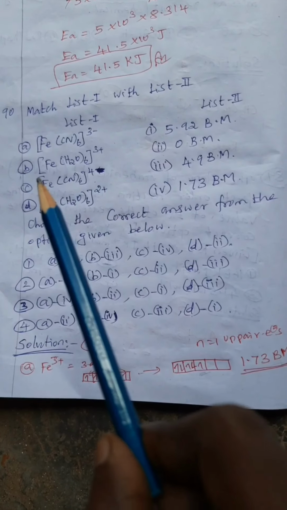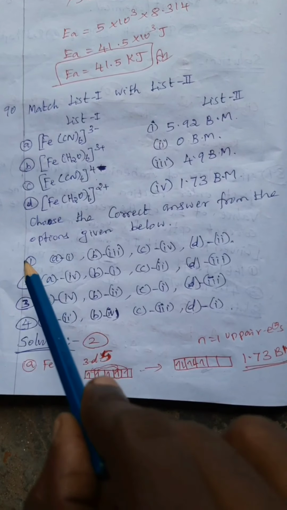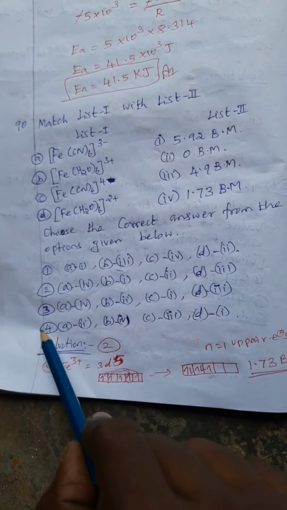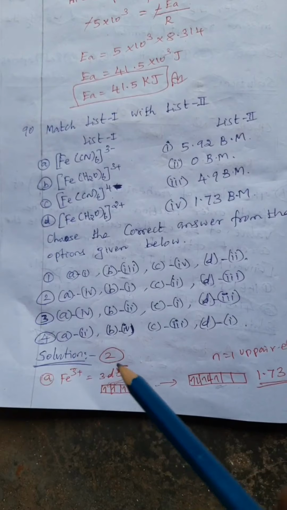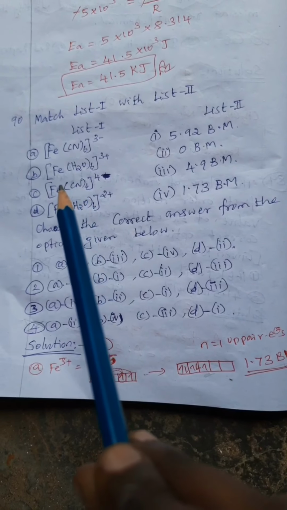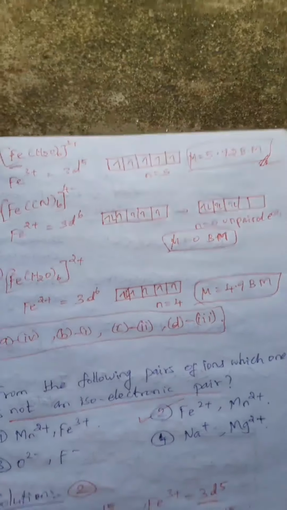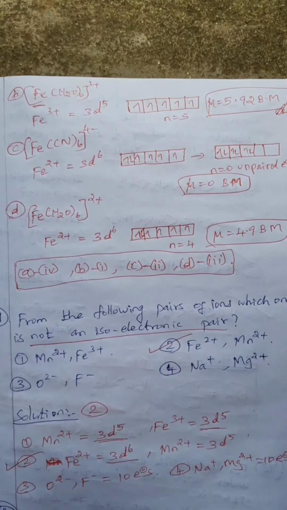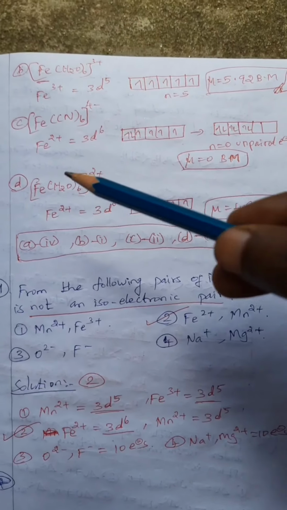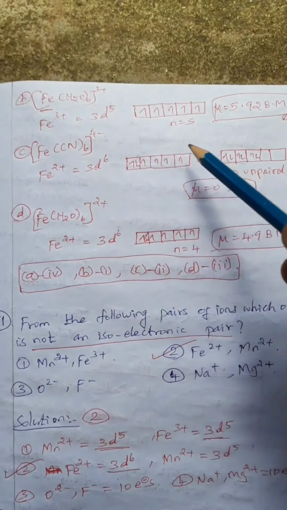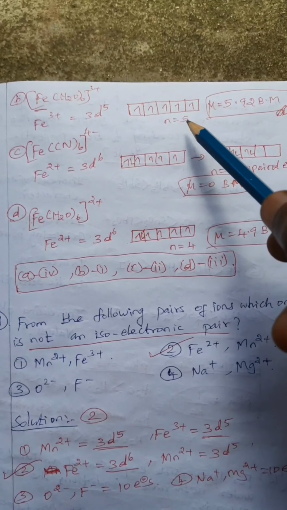Okay, 1 and 4 are ruled out. Further, next one: [Fe(H2O)6]3+. Fe3+ has 3d5. Here water is a weak ligand, so the unpaired electrons do not pair.